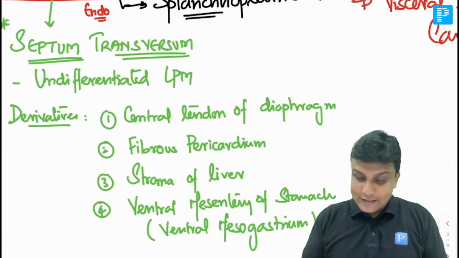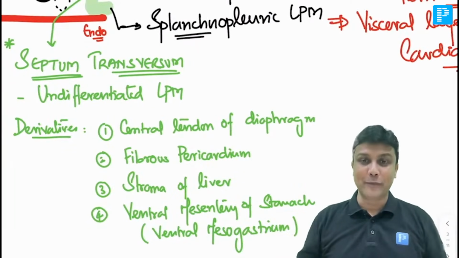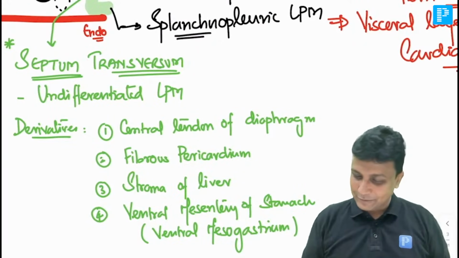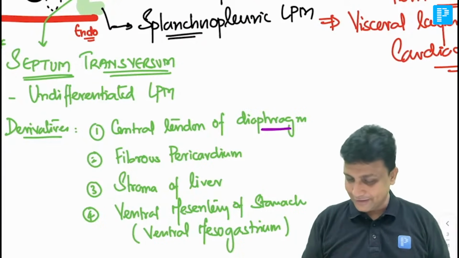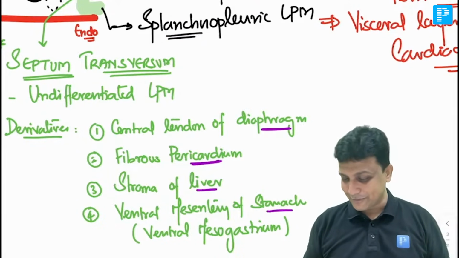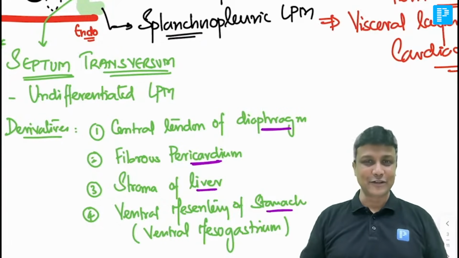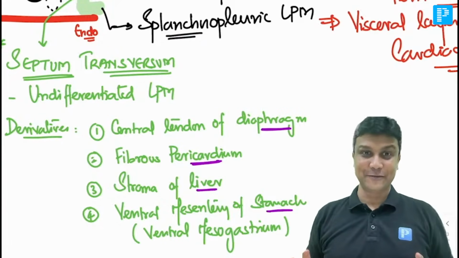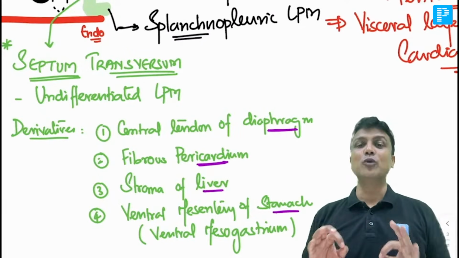Now please look at this list here, sir. Why am I telling you this random-looking list here? Because number 1, diaphragm. Number 2, pericardium. Number 3, liver. And number 4, your stomach. Mesentery, basically. The mesentery of the stomach. 4 different things. Sir, how to remember this one here?